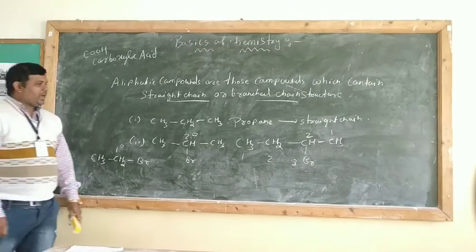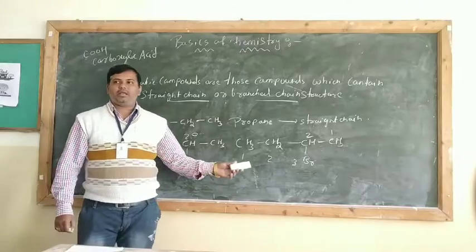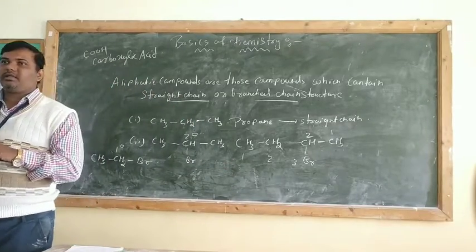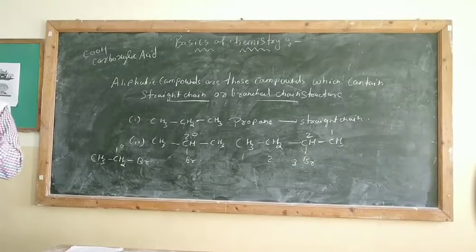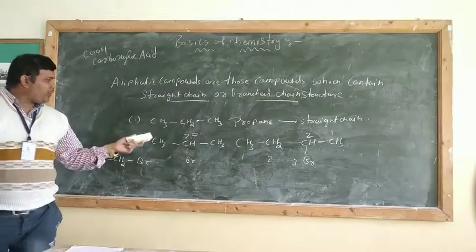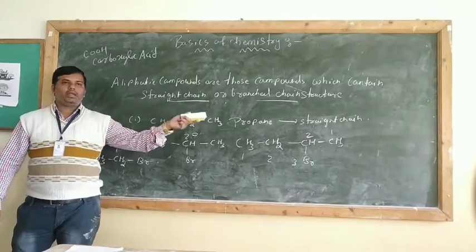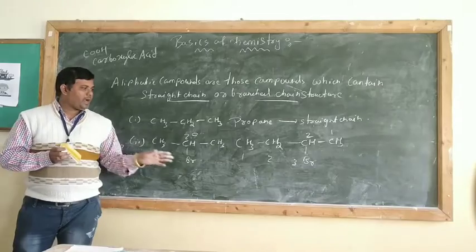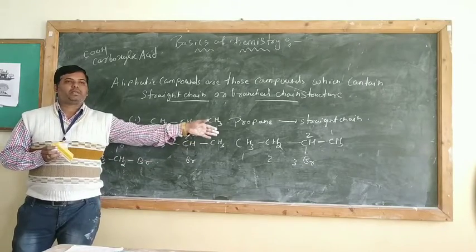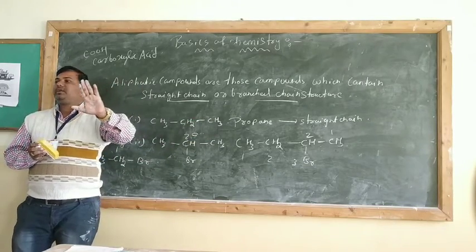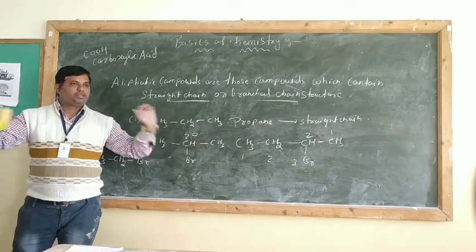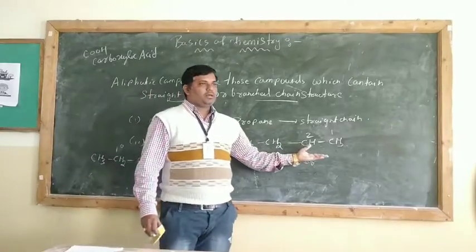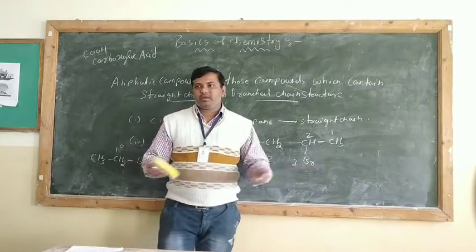Okay. So such kinds of carbons are present in chemistry. Those particular carbons you will learn next year in the chapter halogen derivatives of alkanes. So we are going to study what a 1 degree carbon is, what a 2 degree is, and what a 3 degree is. But for your basic understanding, you should understand that such kinds of carbons are present and a branch can be present anywhere in the structure. It is not necessary that it will be at the second position or at the third position. It may be present anywhere in the structure.